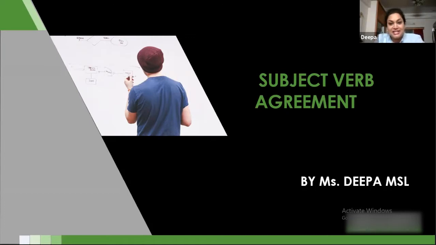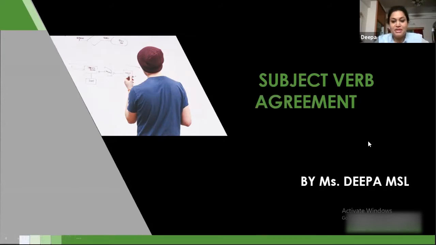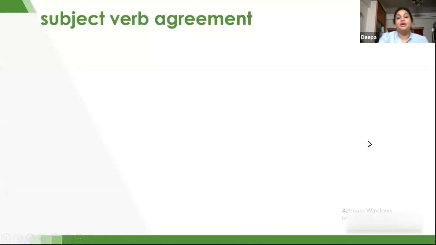Okay, what is a subject? We need to know that first. The subject is basically the noun or the pronoun. The subject is the doer of the action, and we are going to look at what the doer is going to do, and how it is going to agree with the verb. Let's check that out first.